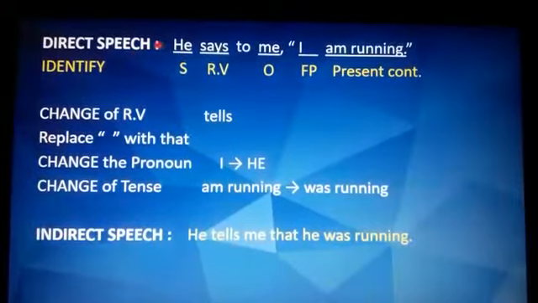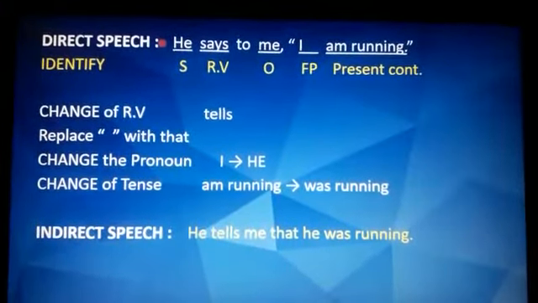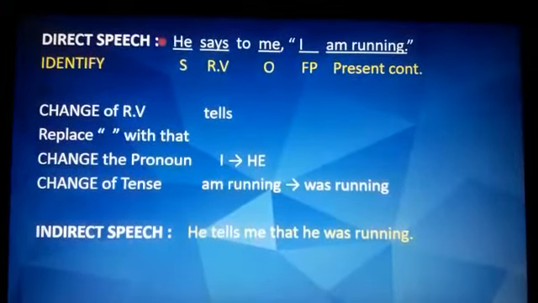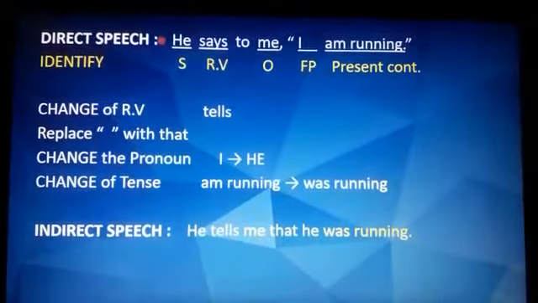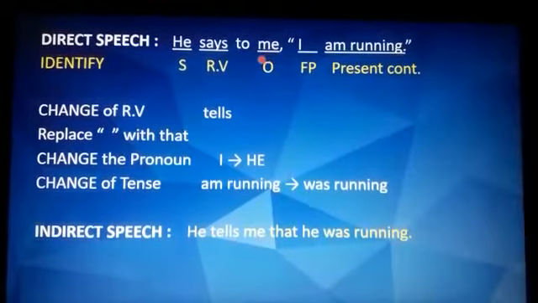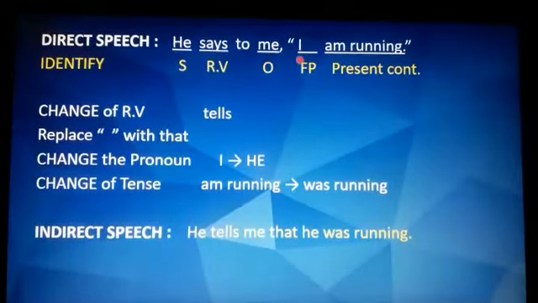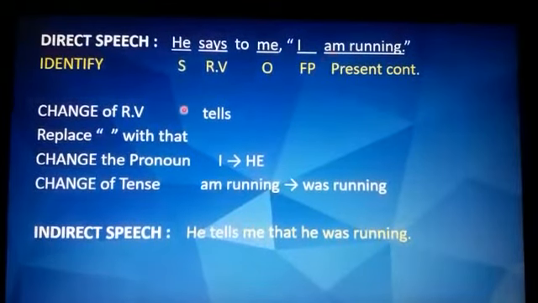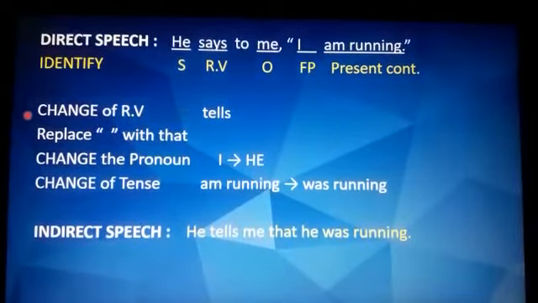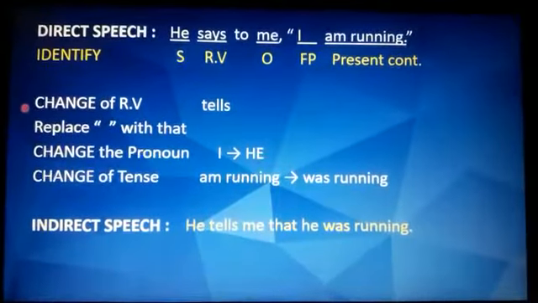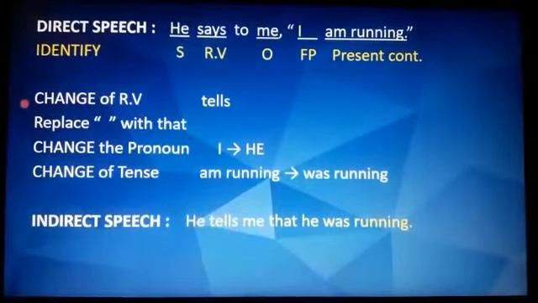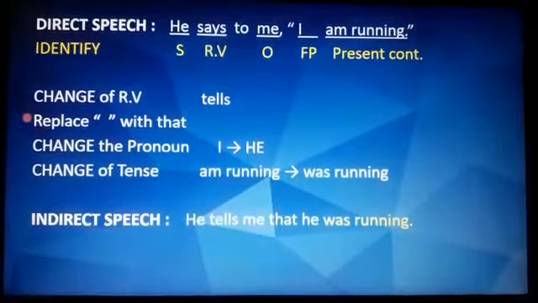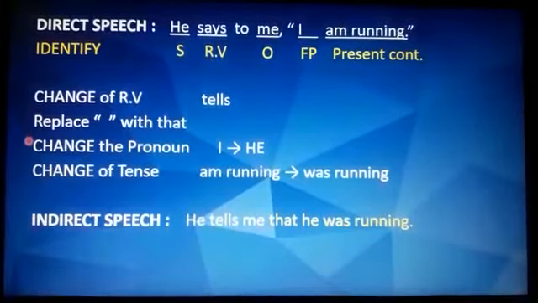So one last example I've given you. Direct speech sentence is: He says to me, I am running. So you will identify the subject here, which is he. Says to is the reporting verb, and me is the object here. I is the first person, and I am running is the present continuous tense. Now change of reporting verb: says to becomes tells. Then you replace inverted commas with that. So it becomes he tells me that.